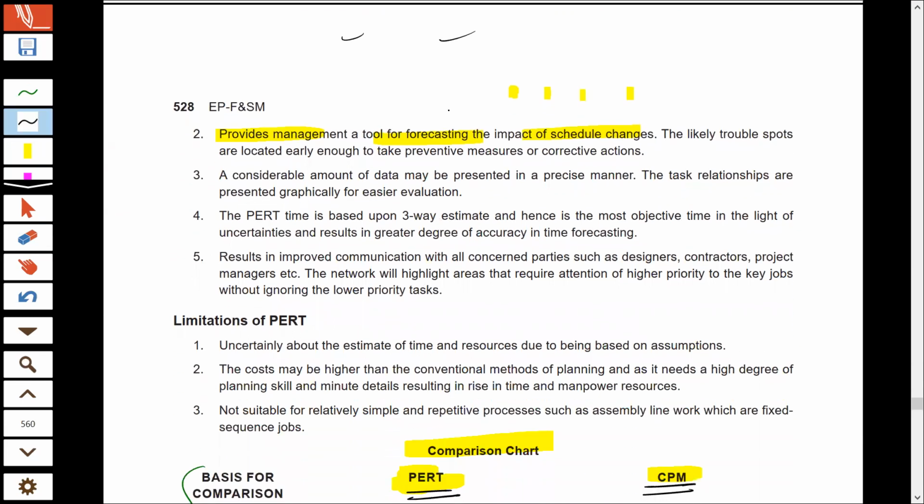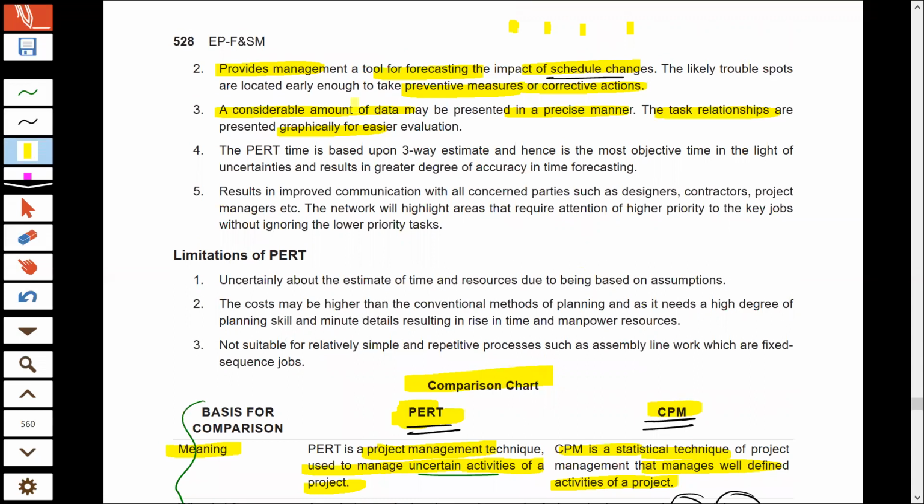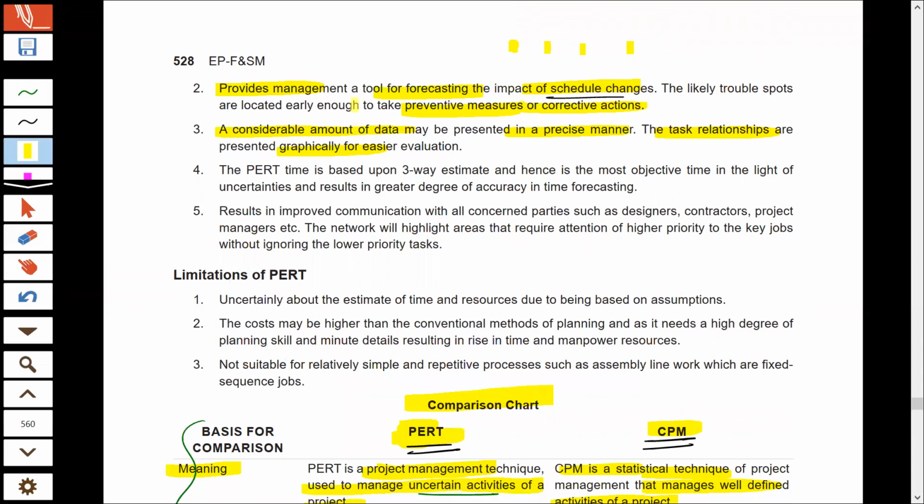So you can get a rough estimate about what would be the impact of delay in various activities on the other activities. And on the basis of that prediction, you can take various preventive actions to ensure that those kinds of delays do not occur. And these techniques also help you to present your data in a proper and precise manner, because you are making a graph, you are showing the relationship between various activities. A graph also makes it much easier to understand and evaluate various activities.